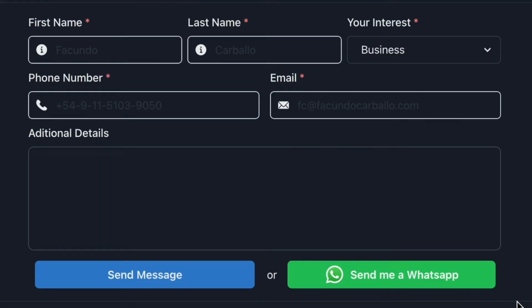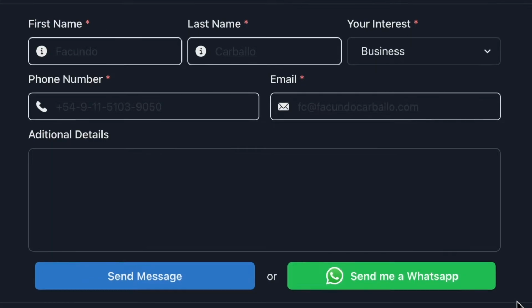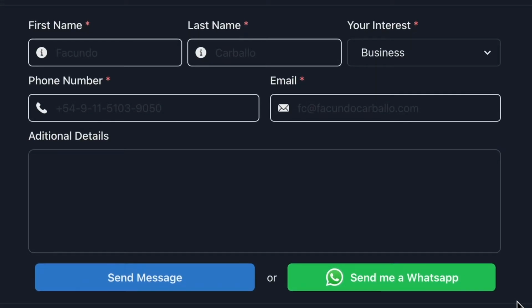And the few people that contacted me said in their message that they wanted to talk to me through WhatsApp. So I decided to add this WhatsApp button, which saves a lot of time for the users. Since then, the interactions with prospects have increased. It's possible that when I redesign my website, I will delete the form and leave just the WhatsApp button.